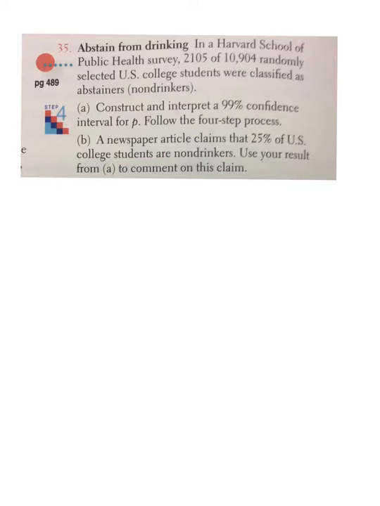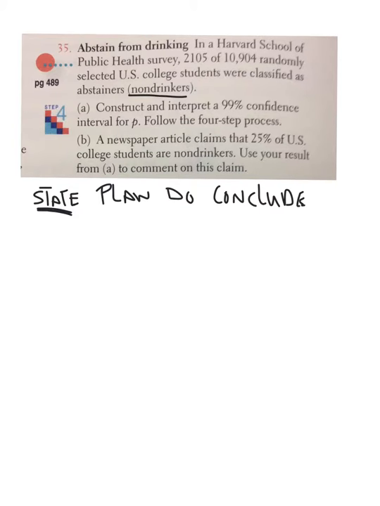Now, I want to remind you that if you're struggling with this, look, right here, page 489, they have a problem that's just like this that you could follow that would help you do this problem. But anyway, let's do this. Now, state. We want to find the true proportion for our population of college students that do not drink. Okay. Now, let's see, within a 99% confidence interval. That would be our state.